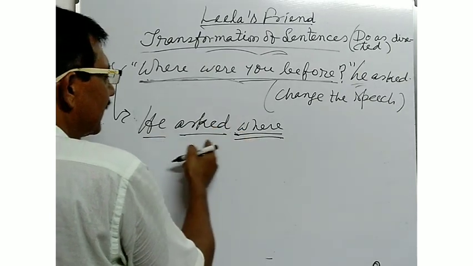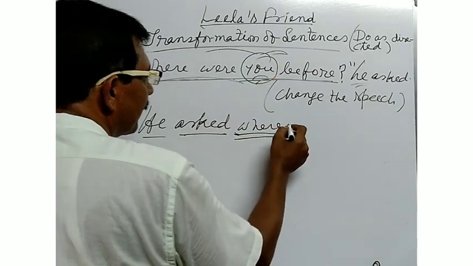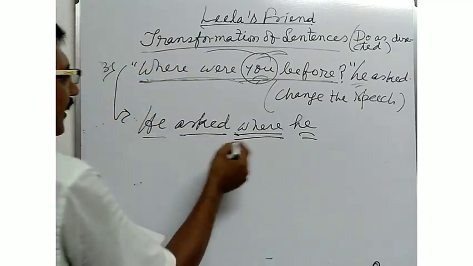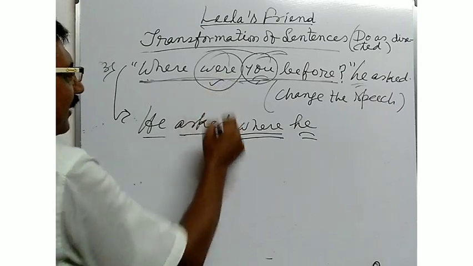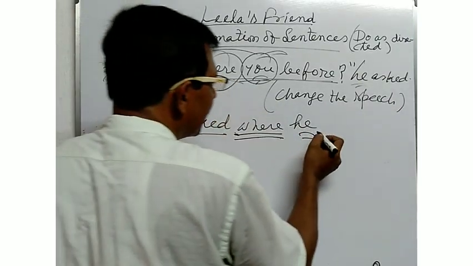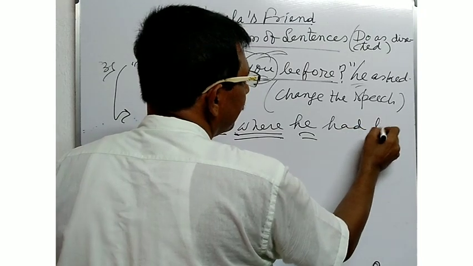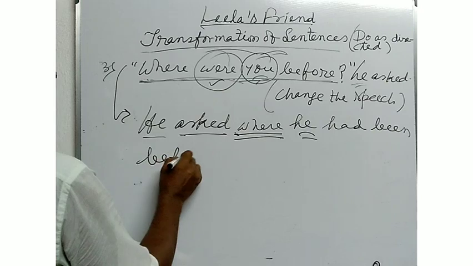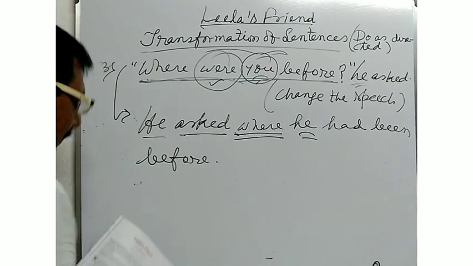He asked where. Next, the subject you will become he. He asked where he. Next, where is the past indefinite verb? It will be converted into past perfect: had been. Where he had been before. He asked where he had been before.